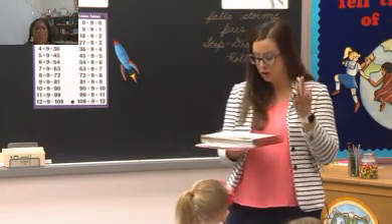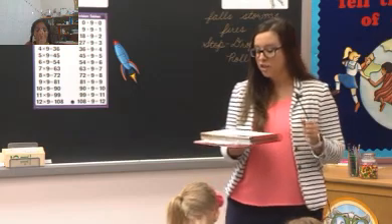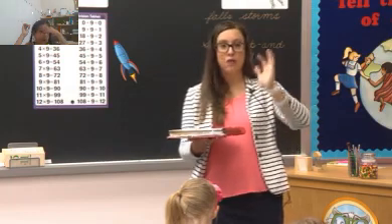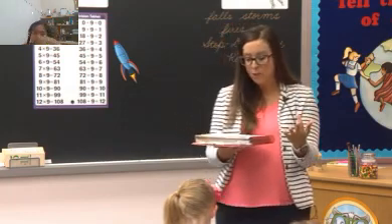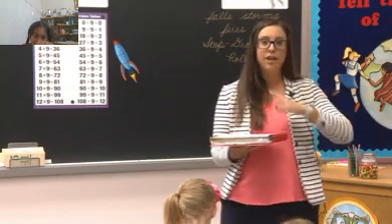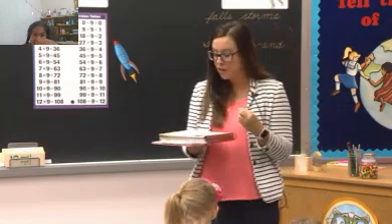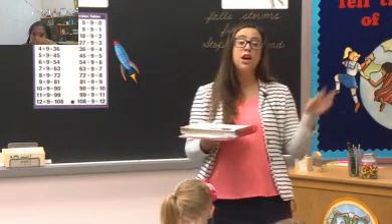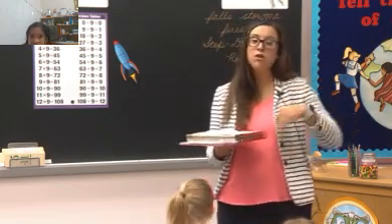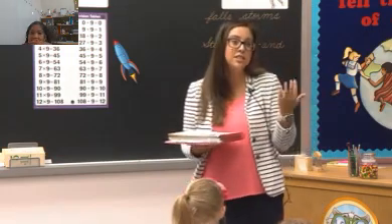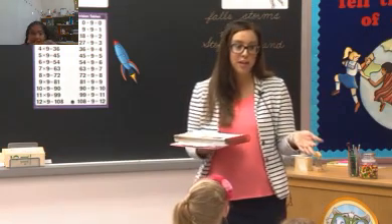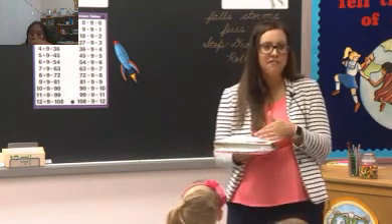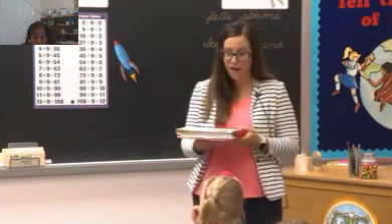Take a look at the page, top of the page 425. You see John Glenn as he's boarding Friendship 7 there. And he's able to go and travel into outer space and go into orbit. As he does so, he's traveling around the Earth in the gravitational pull of the Earth, and he's able to circle 3 times. As he circles those 3 times, it only takes him 5 hours to do so. So how many sunsets and sunrises does he see during that time, students watching? Emily? 3. Yes, so it's almost as if he's able to experience 3 days, but in 5 hours because he's traveling so fast around the Earth.